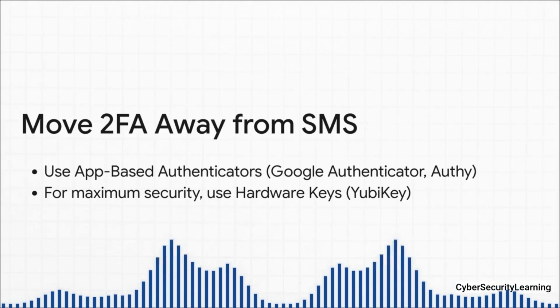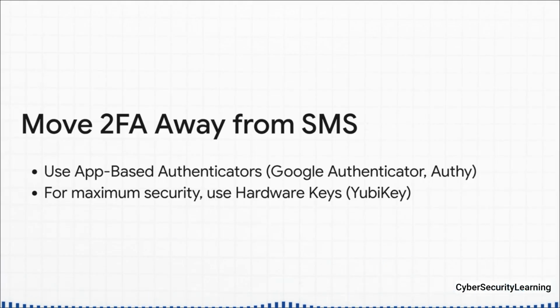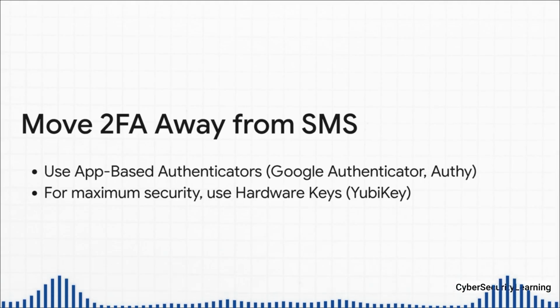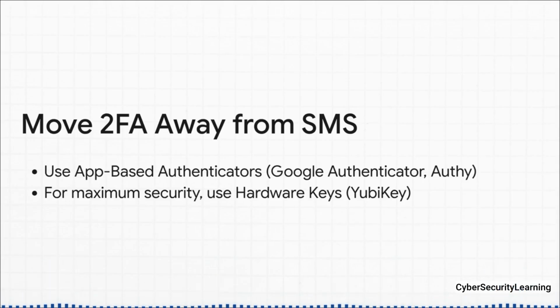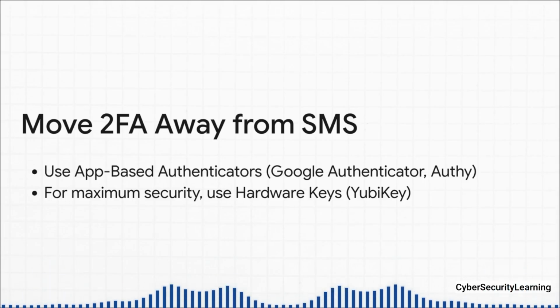This right here is the single most important thing you can do. Stop using SMS for two-factor authentication whenever you possibly can. Instead, use an authenticator app like Google Authenticator or Authy. These apps generate the codes right there on your phone. The code never has to travel over the vulnerable SMS network. And for your really critical accounts, your main email, your crypto wallet, get a physical hardware key. That is the gold standard. It's basically unhackable by these methods.